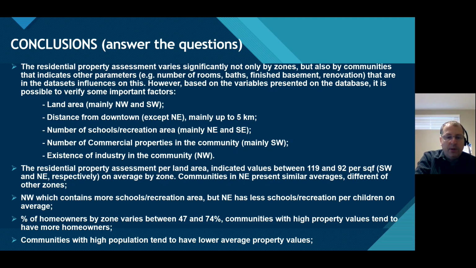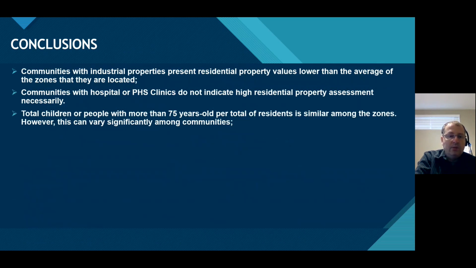Communities with a high population tend to have low average property values. Communities with industrial properties present residential property values lower than the average in the zone they are located. Communities with hospitals or PHS clinics don't have a significant effect on the property assessment. The total of children, or residents more than 75 years old, are similar among the zones. However, this can vary significantly inside the community.